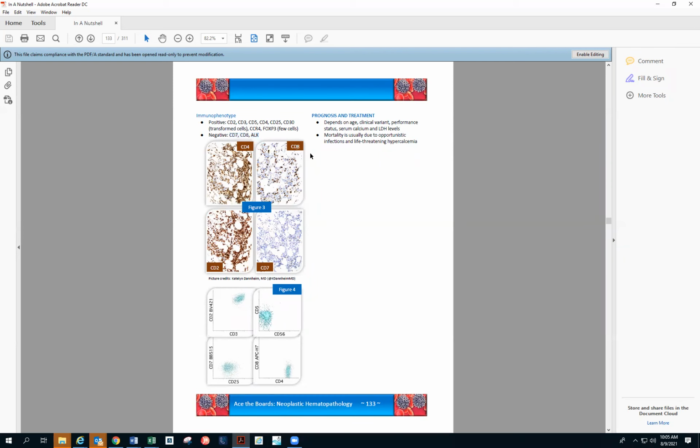ATLL, and the other CD25, CD4, and then down regulation of CD7 is something that you have to remember. CD8 will be negative, and then the T cell markers will be there, 2, 3, 5, and if you do immunohistochemistry, you will see that CD25, CD30 will be positive. So that's a nice immunohistochemistry as well over here with the down regulation of CD7 and CD4 positive, CD8 negative.